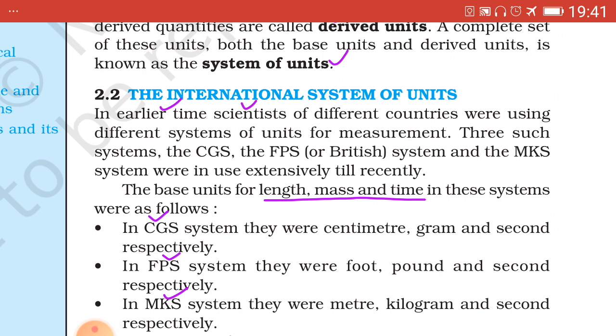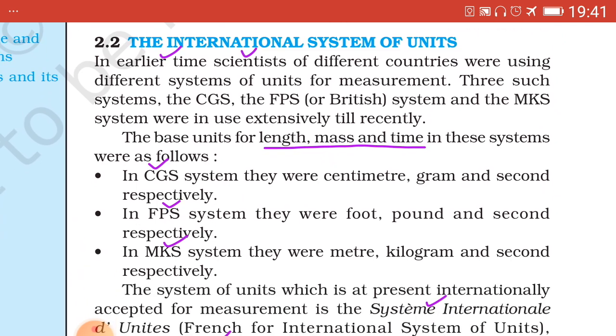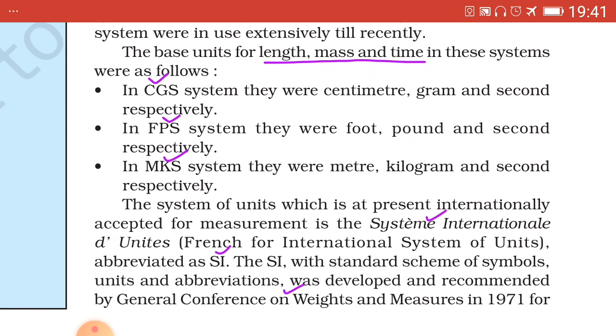Now derived units, example, SI unit of velocity. Velocity equals displacement upon time, therefore v equals d upon t, all small letters, which is equal to m by s, equal to m s raised to minus 1.